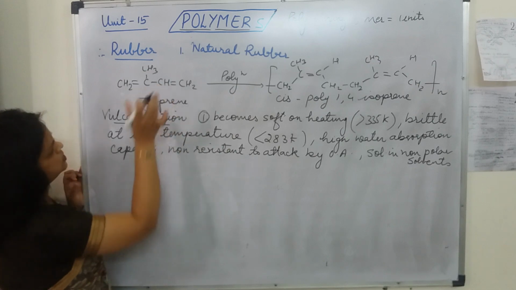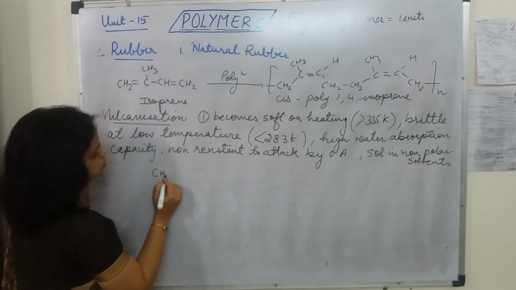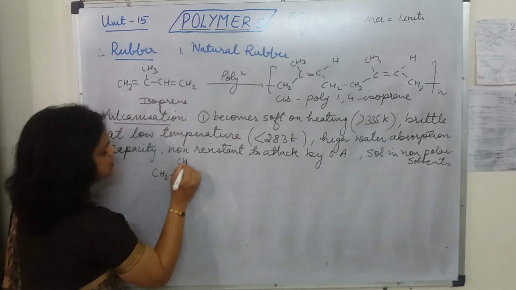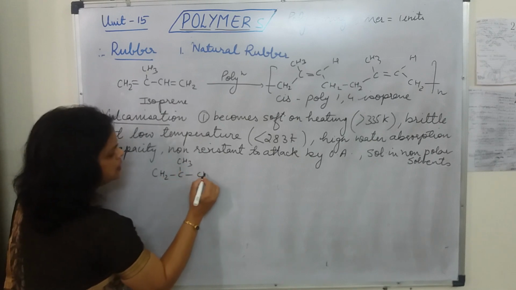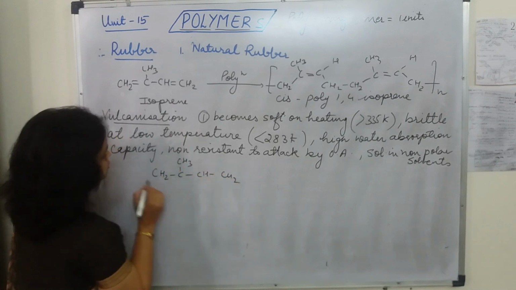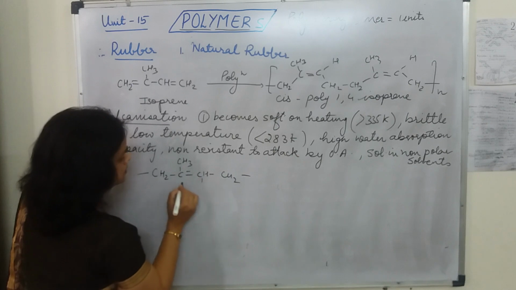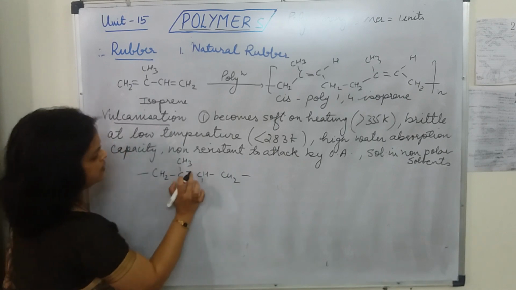If I write the same structure of isoprene, CH2, C, CH3, CH, CH2. Okay, so here what we are writing?